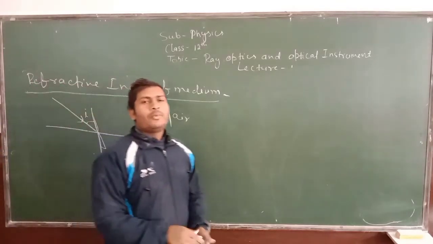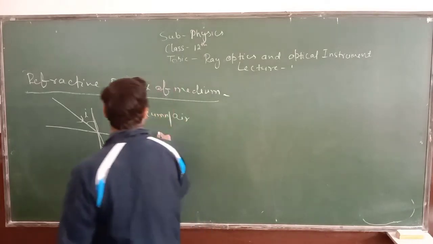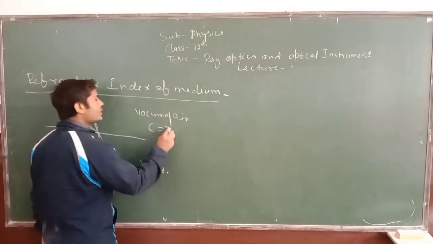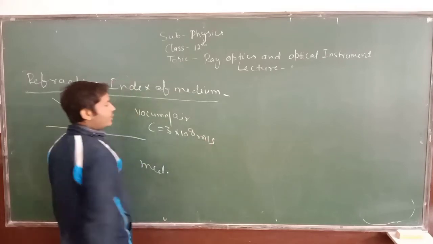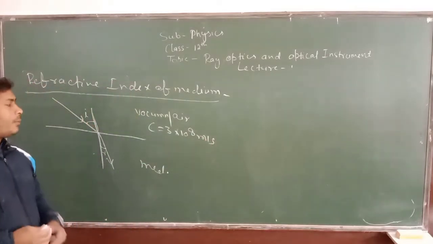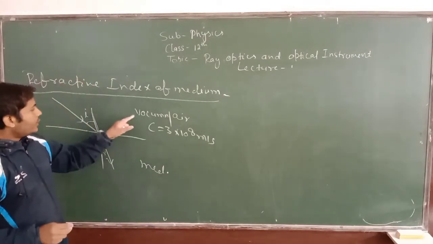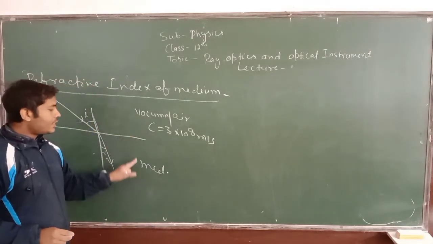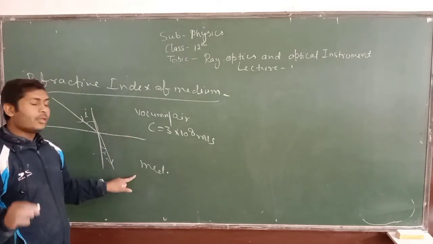We know that the speed of light in vacuum or air is how much? Tell me. It is c, and its value is 3 into 10 to the power 8 meter per second. Whenever the medium of light changes, the speed of light also changes. So this is the vacuum or air and this is any medium. Whenever light comes from vacuum or air into a medium, the speed of light will decrease.